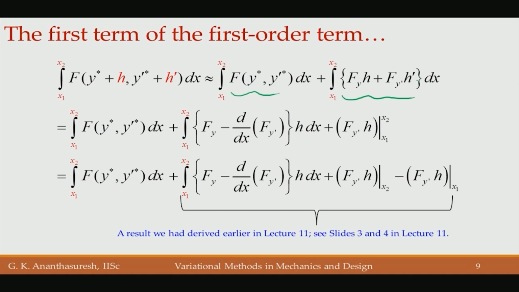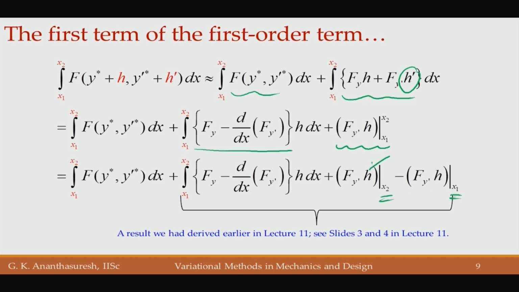In order to get rid of this h prime, we do integration by parts. That gives us the differential equation part of it. Integration by parts will give you d by dx, that usual thing, and we also get the boundary condition. And that is what is shown here with the boundary condition put at x2 and x1.